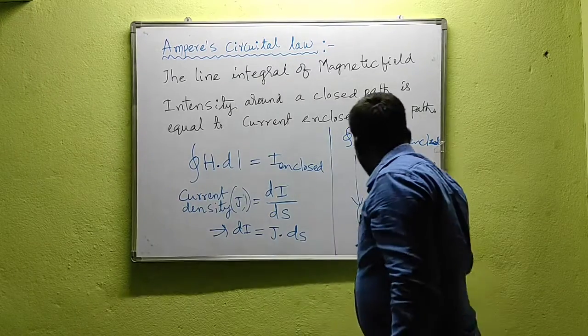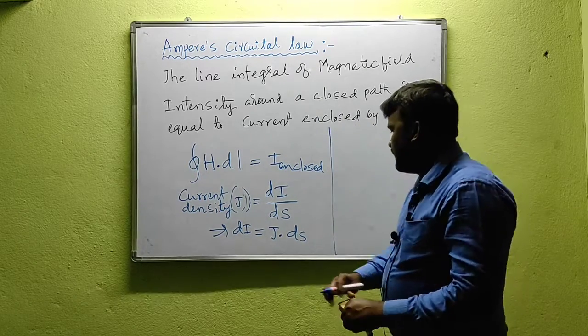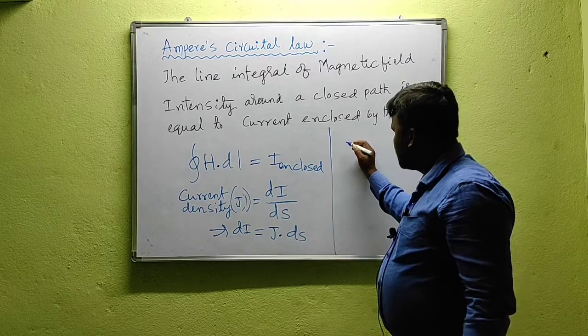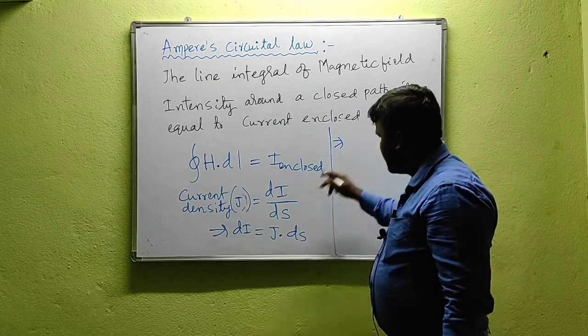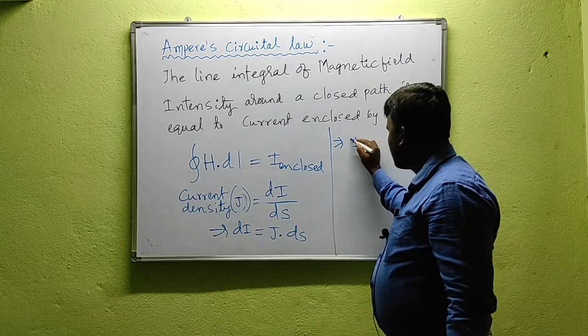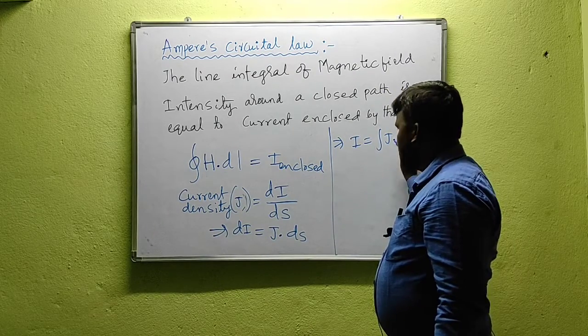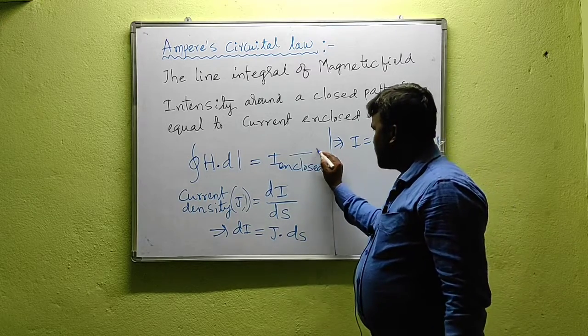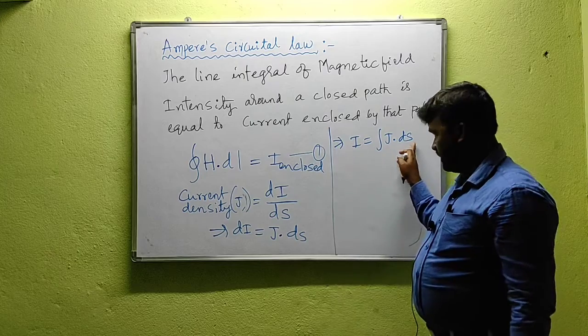Now we can go for di. Apply integration on both sides, we will get what? If I apply integration on left hand side, the integration and differentiation cancel out, we will get I equal to integral J dot dS. Okay, this is the mathematical statement of Ampere's circuit law, that is I equal to integral J dot dS.